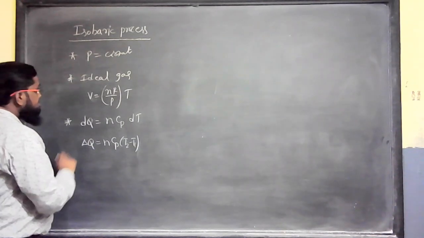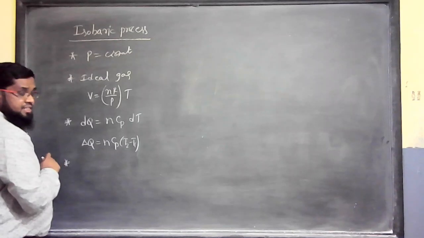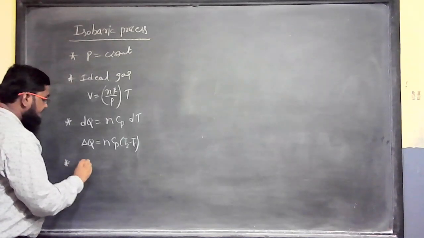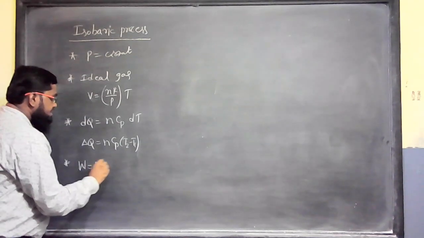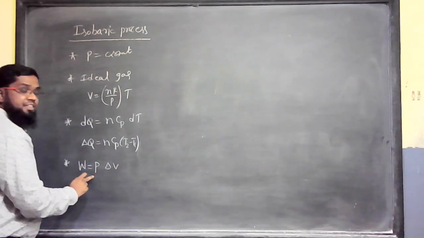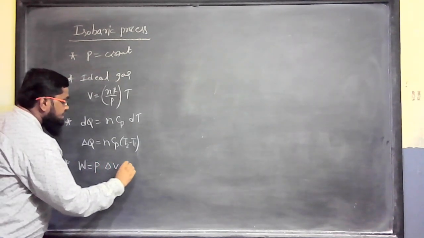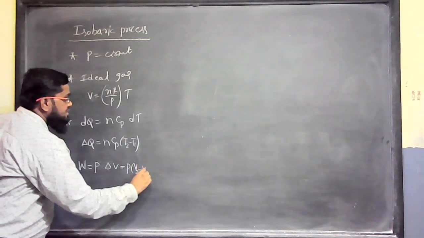Then, as the volume is changed and the temperature is also changed, the work done will be the integration of P dV. We can write simply P into delta V, because P is constant. So that is P into V2 minus V1.